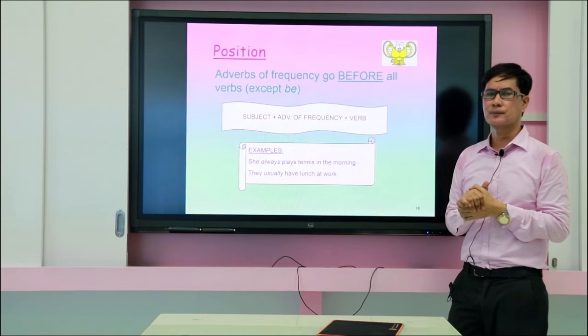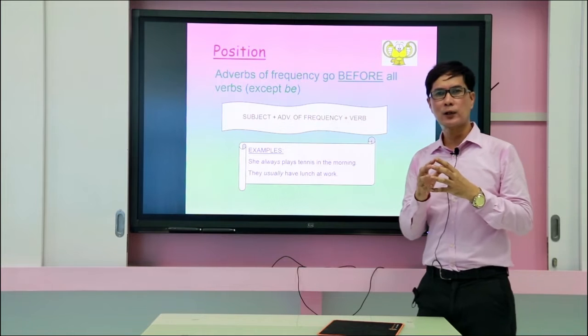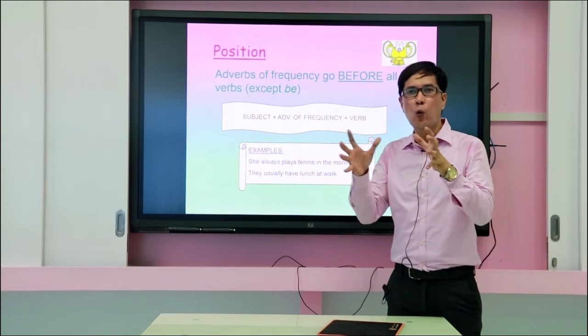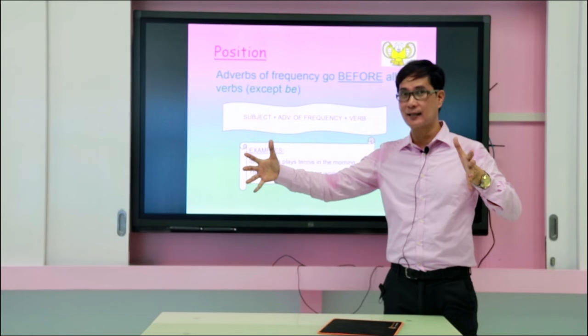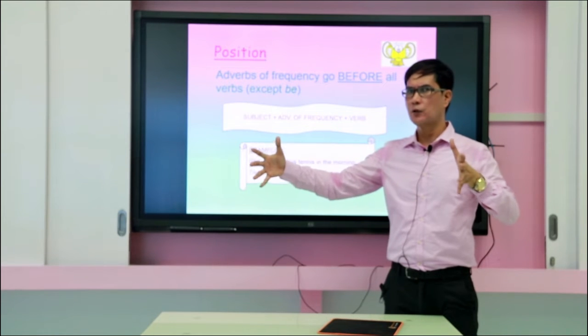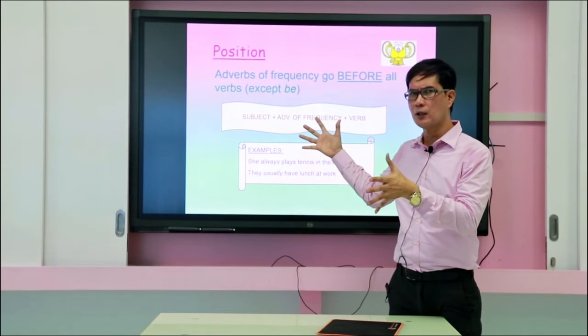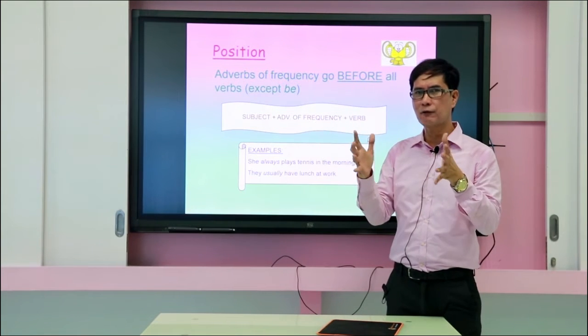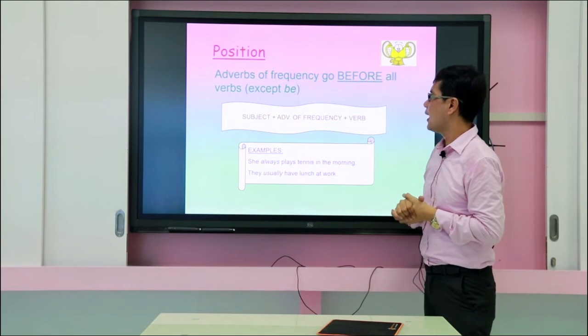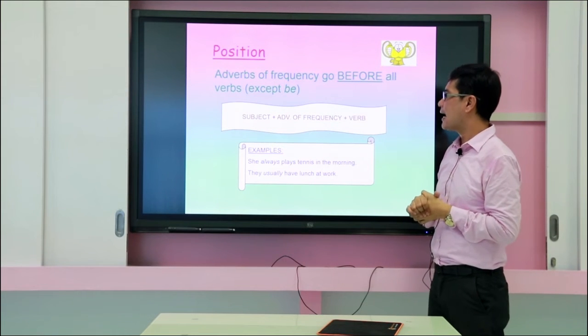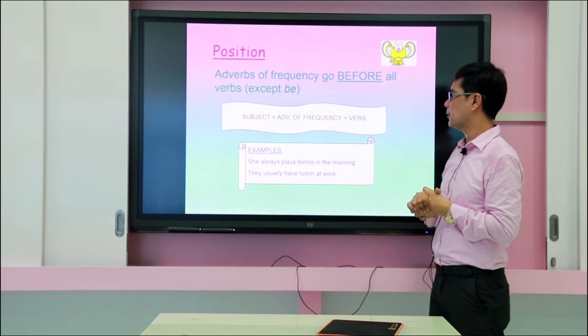So the position. It is important that you know where to place the adverbs of frequency in a sentence. There is a rule right here that we need to follow for you to understand further the construction of this sentence. We have the subject, plus adverbs of frequency and the verb.